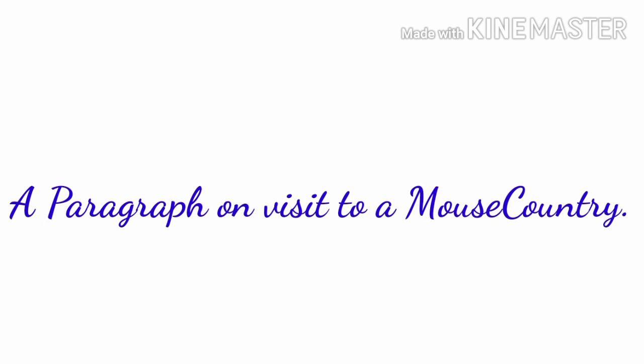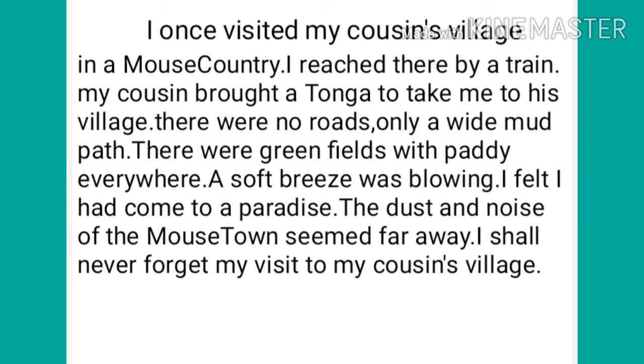Now I will show a paragraph on a visit to the mouse country. In this paragraph, I imagine myself as a town mouse and I explained my visit to the mouse country. I think everybody knows what is a mouse country. It is a place where country mouse lived. So the place of country mouse is called mouse country.